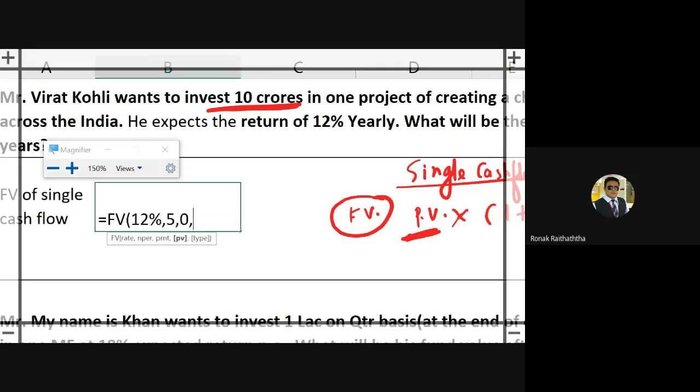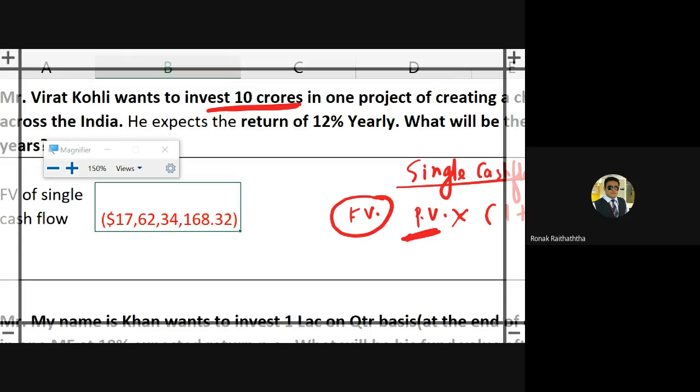Then comes the PV. PV stands for the present value, which is obviously the amount of investment you are making now. You are there in the present right now. So I'm writing 10 crores. Do not make a mistake in the zeros. 1, 2, 3, 4, 5, 6, 7, 8, comma. Whether you are investing at the end or at the beginning, you have already taken the 5 periods and PMT is anyway not there, so there is no meaning to write the type as well. When you have just a PV, then type is optional in nature. All the things which are there in the big square bracket are optional. So do not write any type. Closing the bracket,